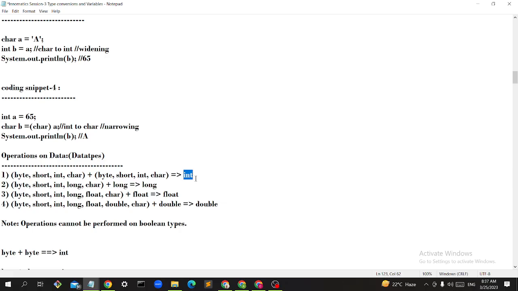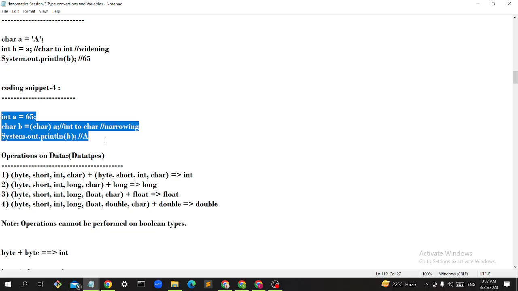In the drives, the first test will be programming, and in that there will be an MCQs test. In the MCQs test they may give you this type of coding snippet and ask you to predict the answer. So there these formulas will be used. These are just formulas, that's it.